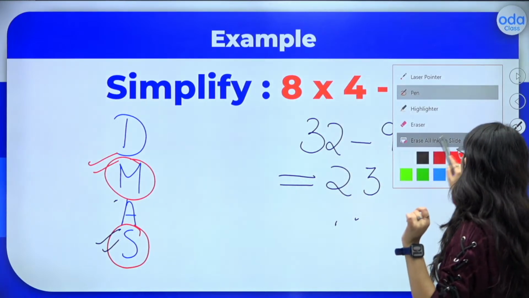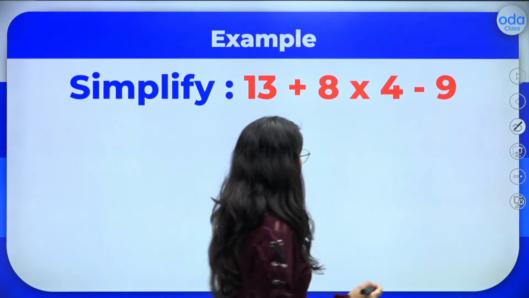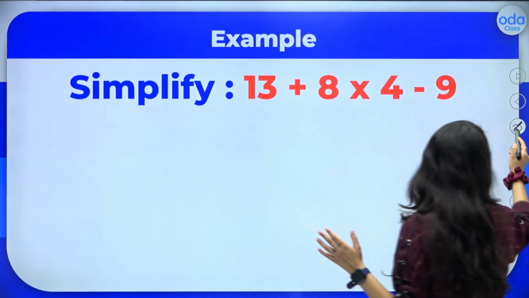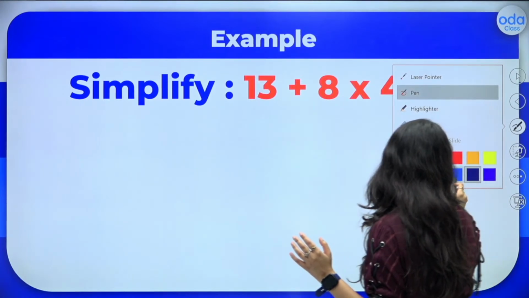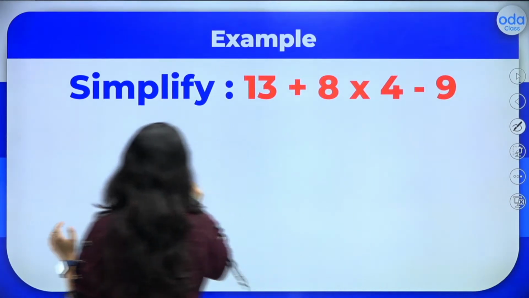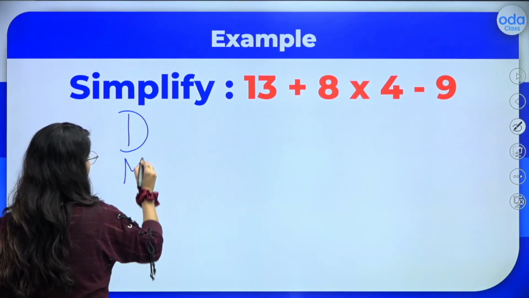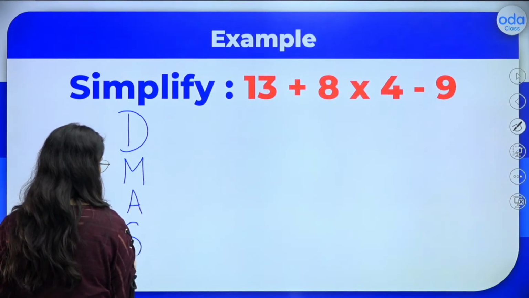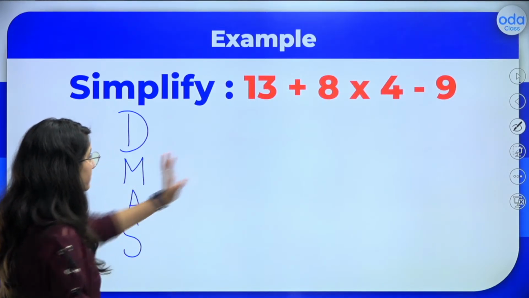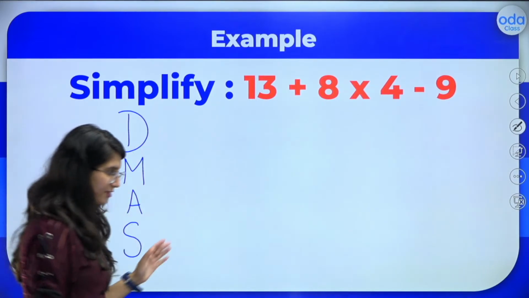Now let's move to the next question. Here we can see multiple operations now. So let's rewrite DMAS over here. What are we supposed to follow? The DMAS rule. So here I can see addition, multiplication and subtraction.